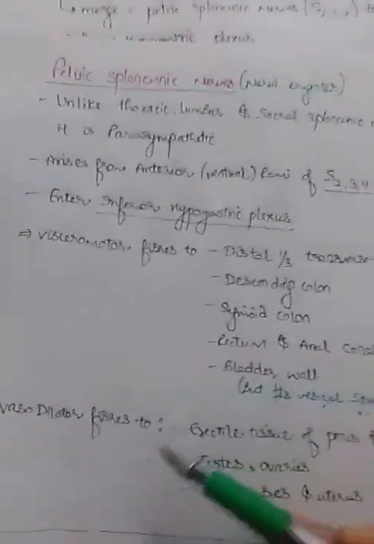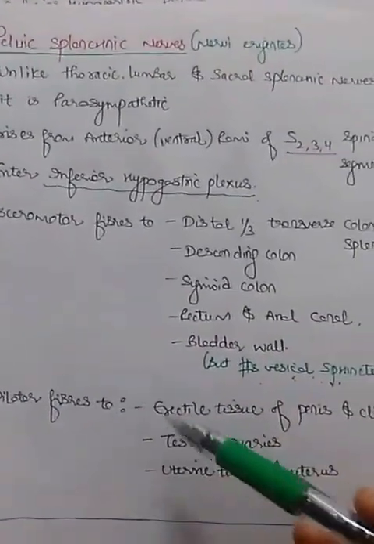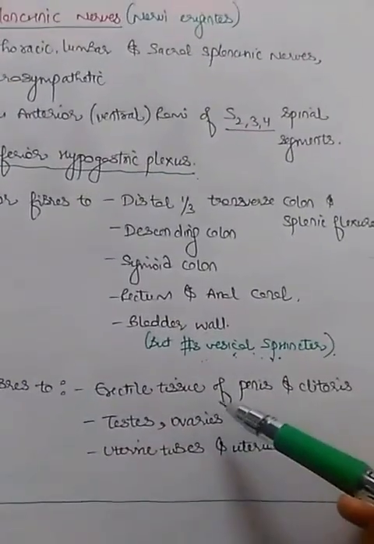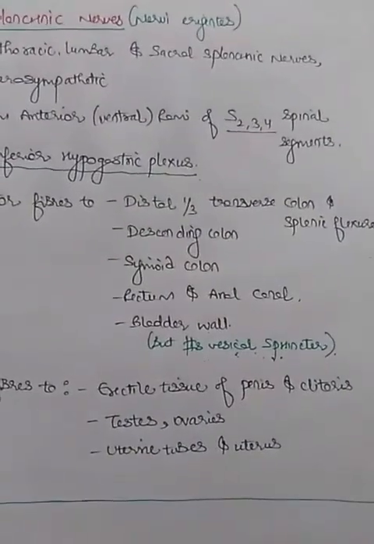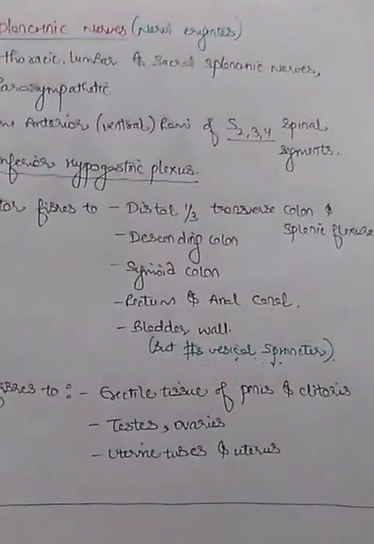Also, these fibers give off vasodilator fibers to the erectile tissues of the penis and clitoris, testis, ovaries, uterine tubes and uterus, etc.